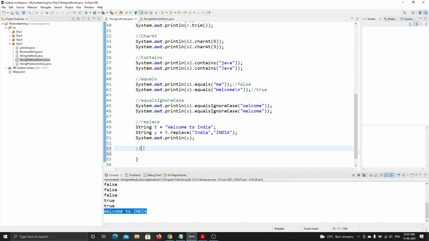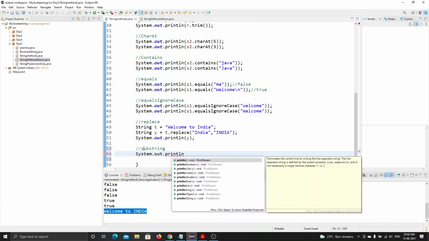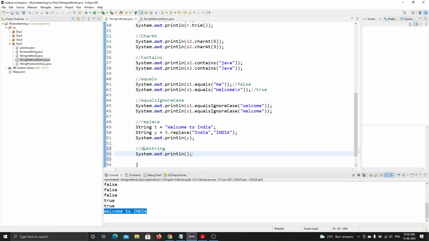Let me try this in a program. Substring: one dot substring from 1 comma 3.